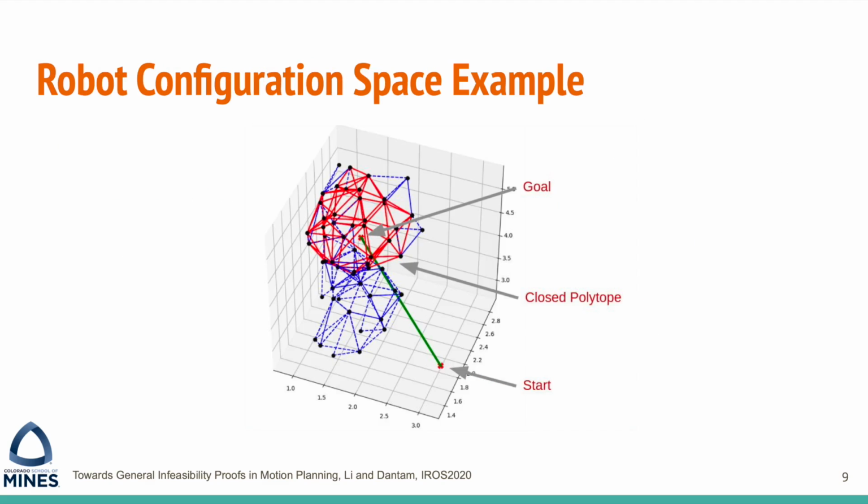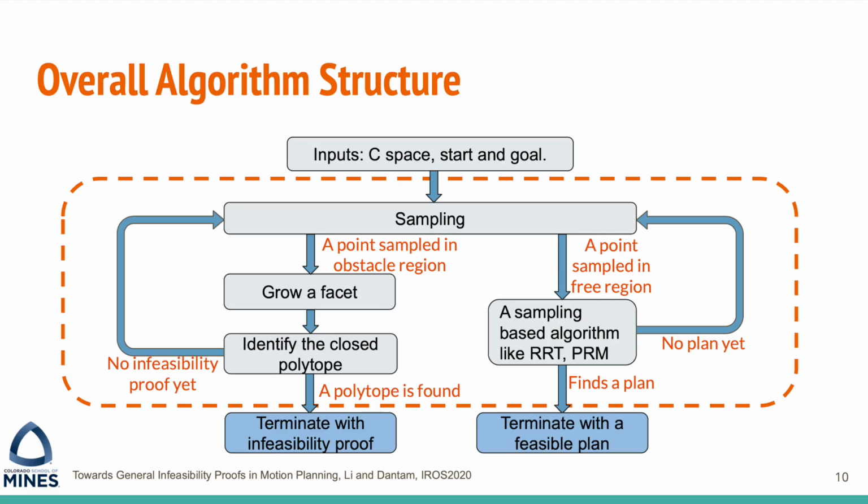These concepts can be extended to higher dimension. Here is what a 3D robot configuration space infeasibility proof looks like. With this infeasibility proof, here is how it combines with a sampling-based motion planner. When sampling, if a point is sampled in the obstacle region, then we use this point to grow our infeasibility proof.